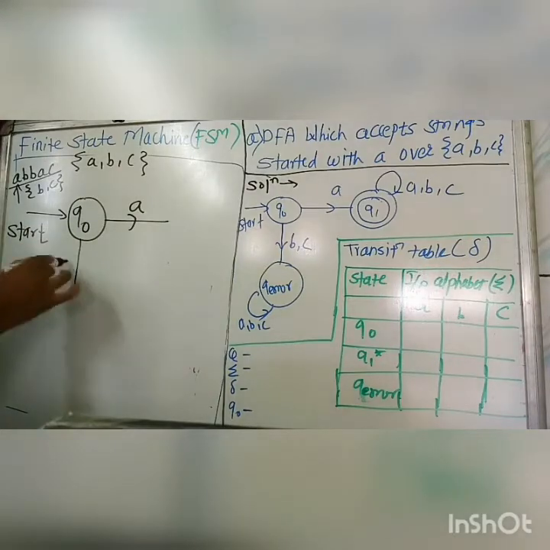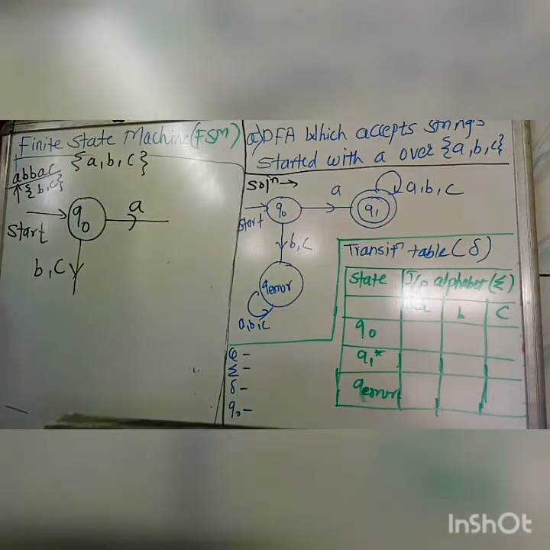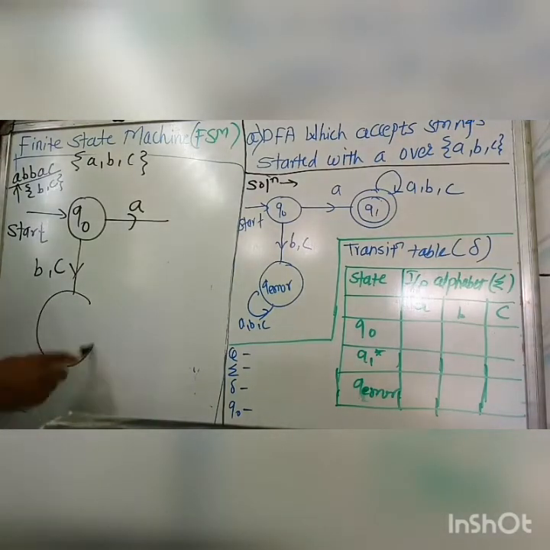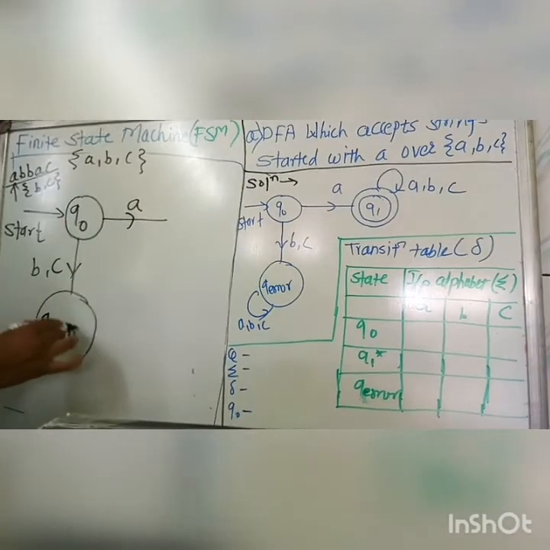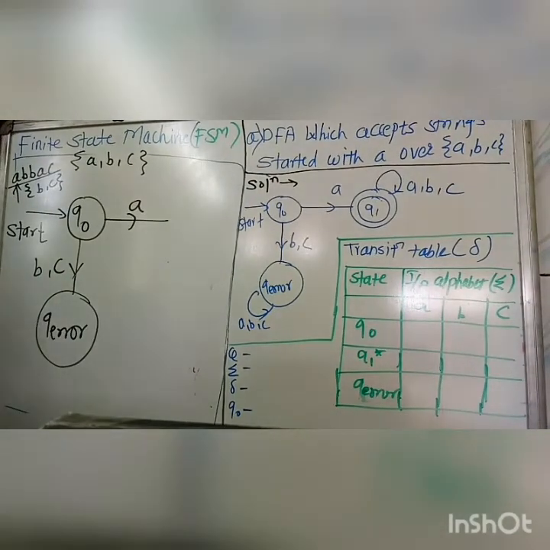So collectively these remaining inputs, B or C, we will not know which will come. So collectively for B and C, we will bypass them outside the machine. That is, we name it Q error. Q error means this is not a machine-entering state. This is an outside state. We cannot enter them in our machine. Next, we will complete this state.